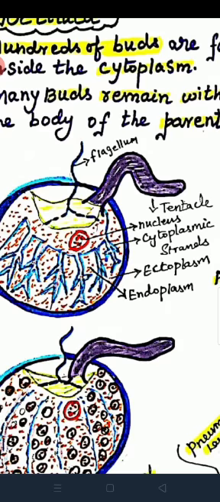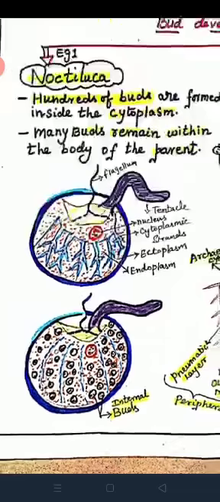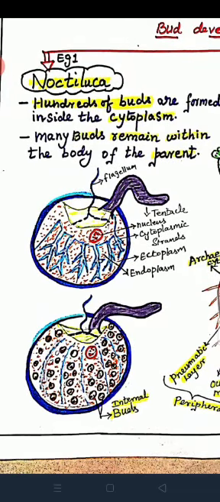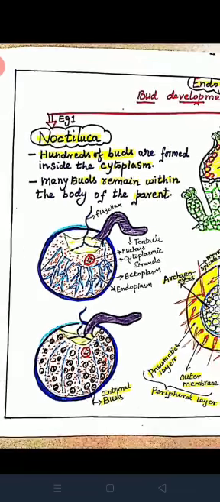In Noctiluca, during the internal budding, hundreds of internal buds are formed inside the cytoplasm. These buds remain inside the parent body. In your textbook, there is no diagram for this. Children, kindly draw this diagram for your reference. Many buds remain within the body of the parent.